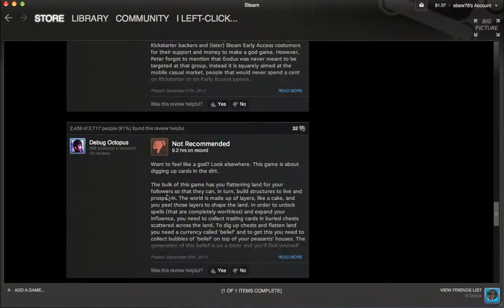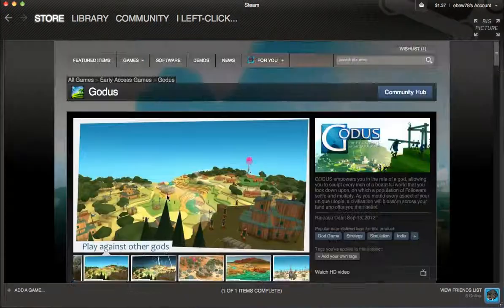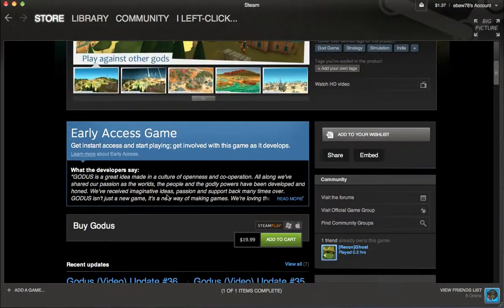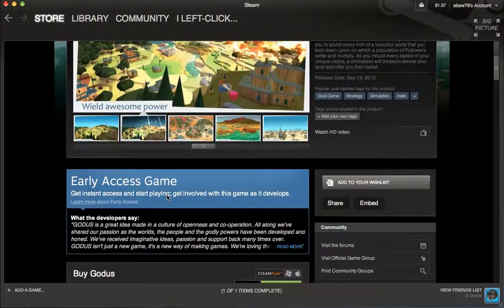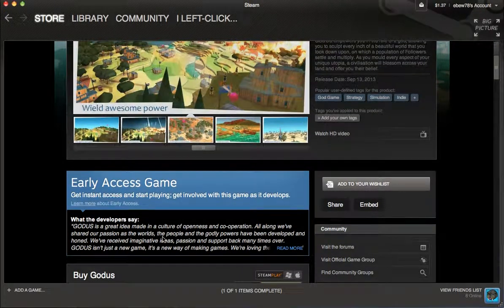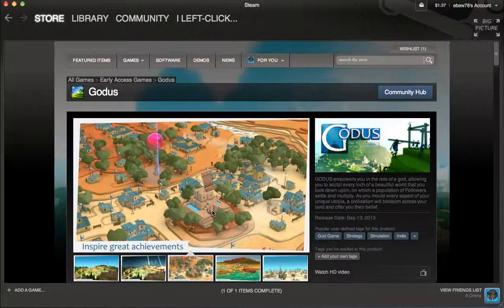Negative. Negative. Negative. All these negatives. And they have the audacity to charge you $20 for an incomplete product, and they are pretty much lying, telling you it is a great game. Or if you go online and watch gameplay footage, all it is dragging things around, clicking on certain bubbles, and they actually expect you to pay $20 for this.